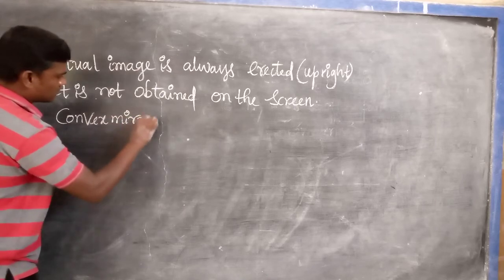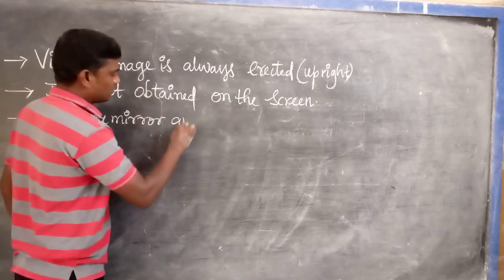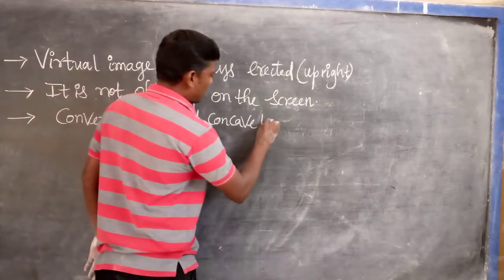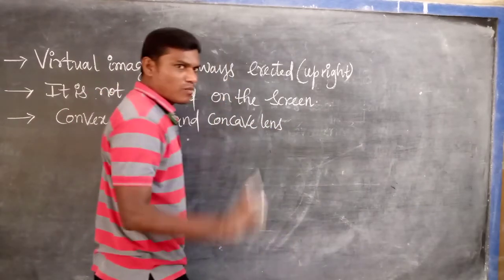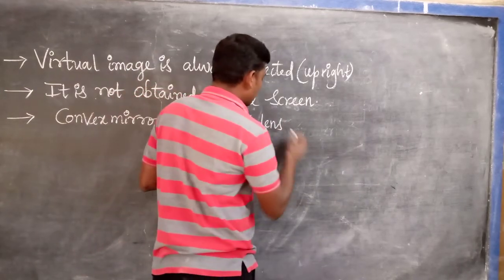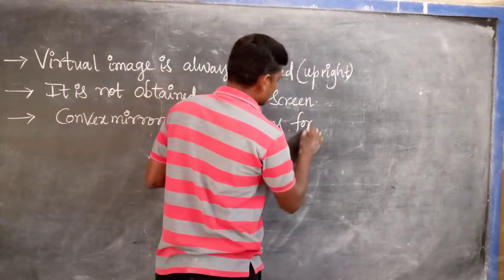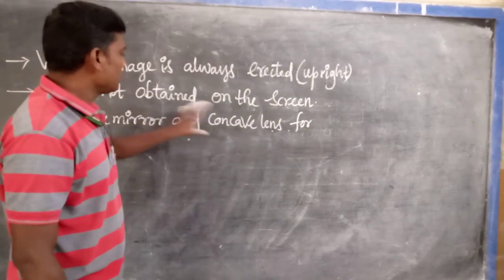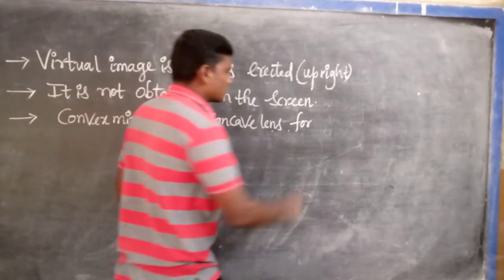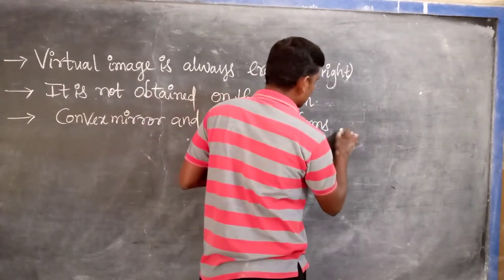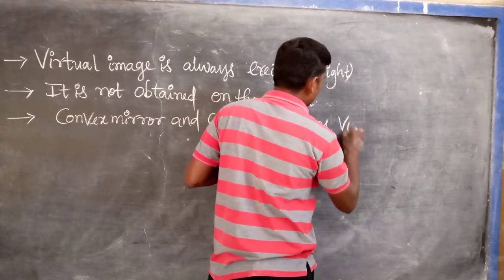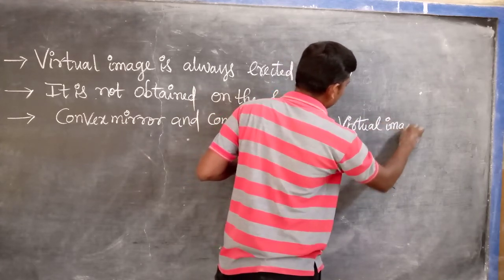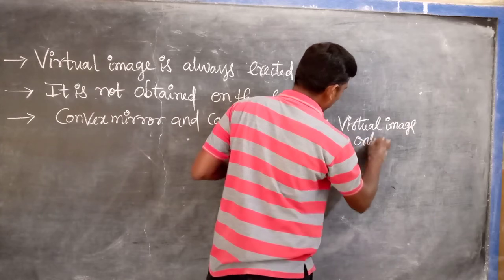Convex mirror and concave lens form the image only one time, only at one place. Mainly, convex mirror and concave lens always form a virtual image only.